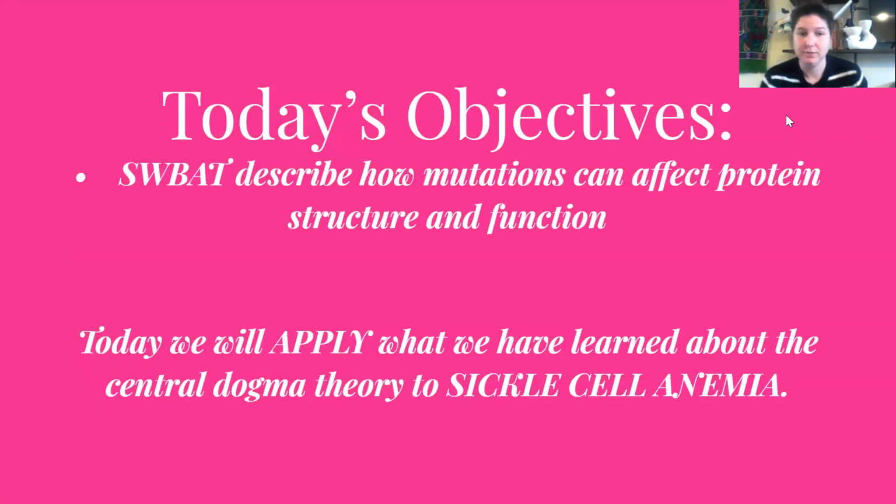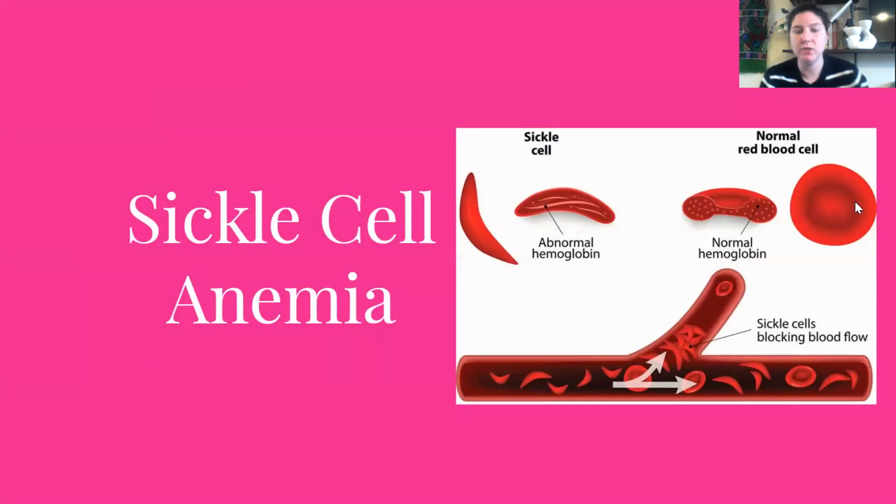Today's objective: students will be able to describe how mutations can affect protein structure and function. We're going to apply what we've learned about the central dogma theory to sickle cell anemia. If you didn't already know, sickle cell anemia affects the way your blood cells are shaped. I don't have sickle cell anemia.